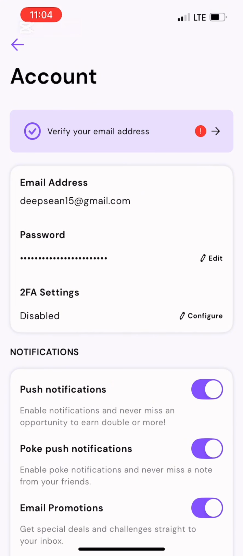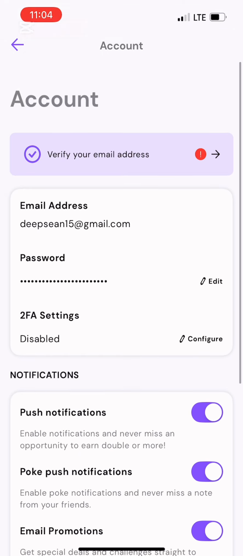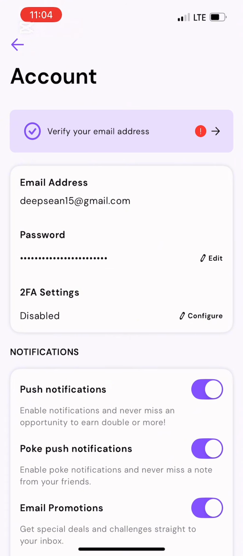And if you're a newbie, you are scared, you can turn on 2FA settings. That's security settings, you understand? That's if you're scared they are going to hack you or work on your account. So just turn on 2FA verification. But this email, I'm just using it for educational purposes, they cannot do anything, you understand? No matter how they tried, they cannot do anything.